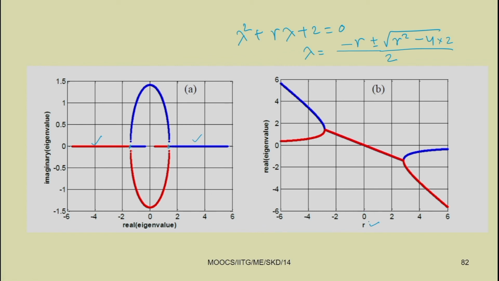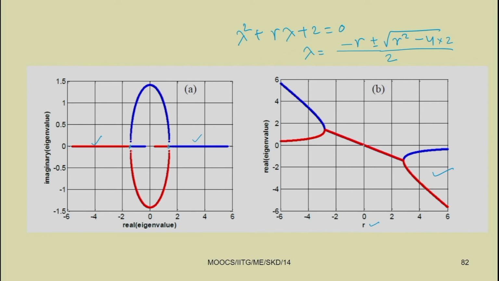For r greater than 0, the real part of the eigenvalue is negative, but for r less than 0, the real part is positive.